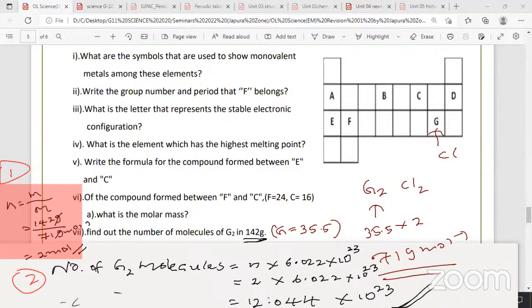12.044 into 10 to the power 23. Don't make it 10 to the power 46, because it's 10 to the power 23, no change. 6.022 becomes double. So that's the number of molecules, as G2 is actually Cl2, chlorine.